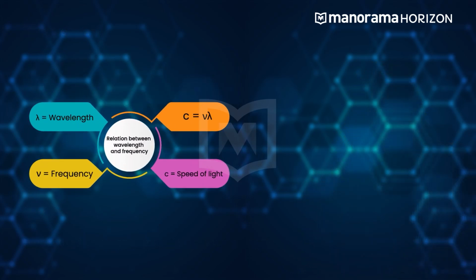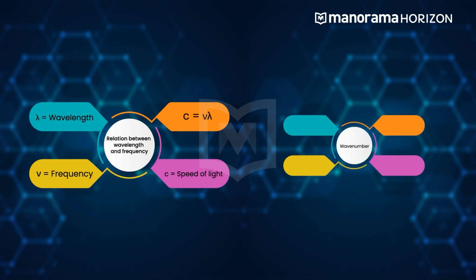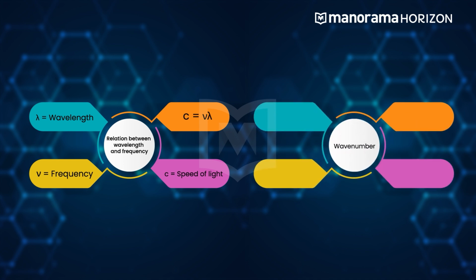These two properties, that is wavelength and frequency, are related to each other through the equation c = νλ. Another commonly used quantity, especially in spectroscopy, is the wave number, that is ν̄. It is defined as the number of wavelengths per unit length.